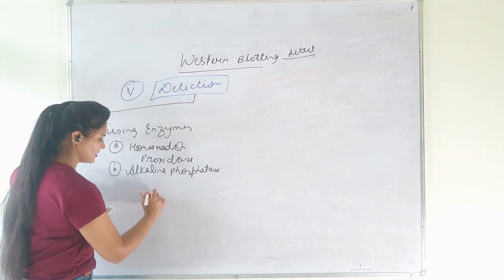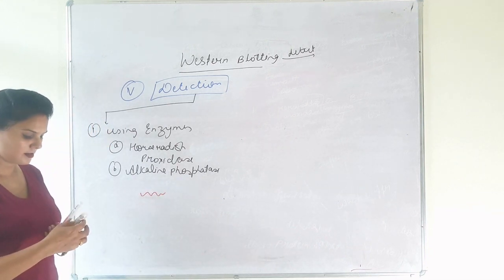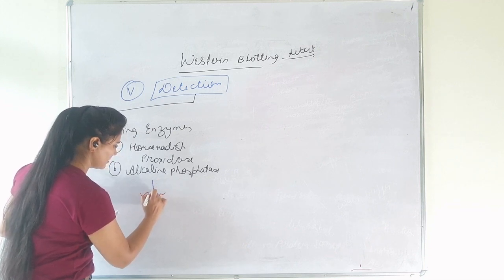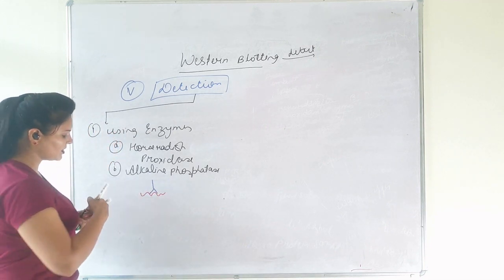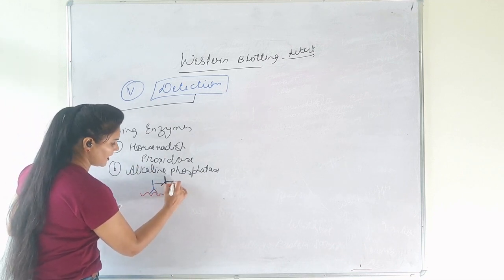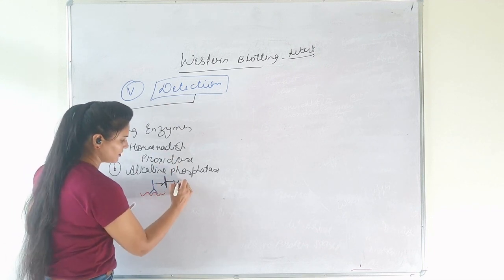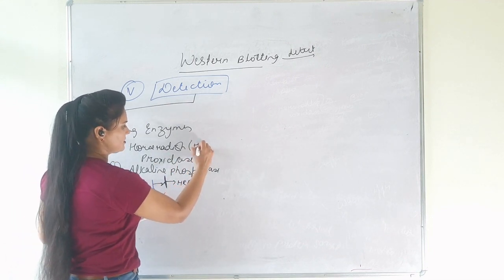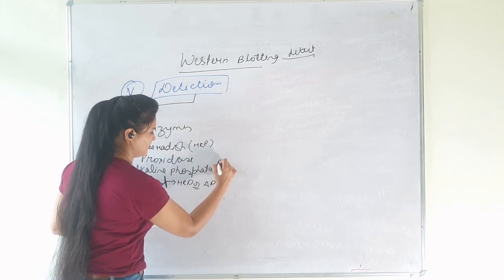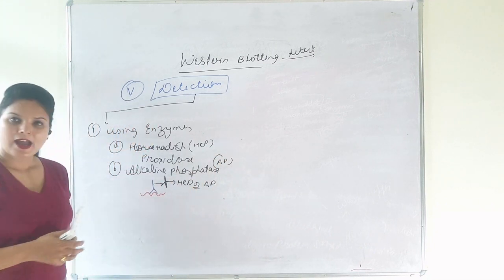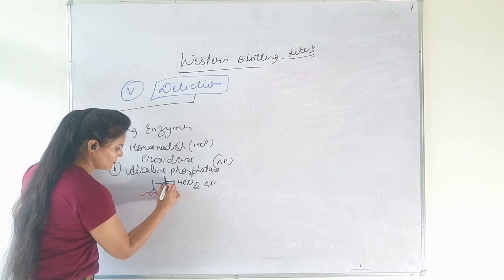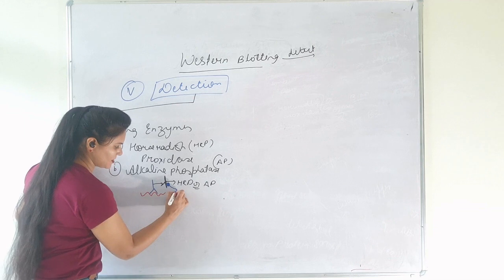Here, this is a protein sample which is linked to primary antibodies, and primary antibodies are linked to secondary antibodies which are attached to enzymes HRP, horseradish peroxidase, or alkaline phosphatase, AP. And this secondary antibody is also attached to a chemiluminescent substrate.